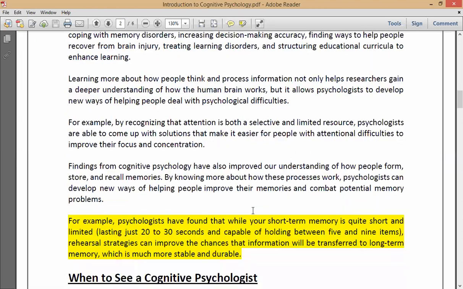Okay, good. For example, psychologists have found that while your short-term memory is quite short and limited, lasting for 20 to 30 seconds and capable of holding between 5 and 9 items, rehearsal strategies can improve the chances that information will be transferred to long-term memory, right? Which is more stable and durable. Now, I have highlighted this because this is something important.